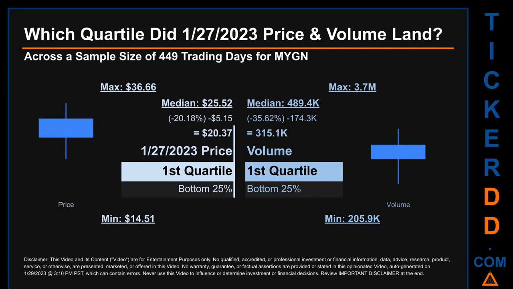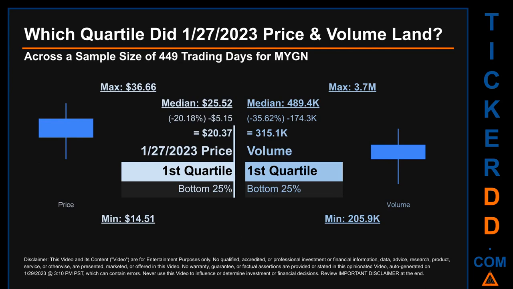The day's volume landed within the first quartile, at the bottom 25% of all sampled daily volume, which saw a max daily volume of 3.7 million and a minimum of 205.9 thousand. Quartiles tell us about the spread of a data set by breaking that data set into quarters, just like how the median breaks the set into half.